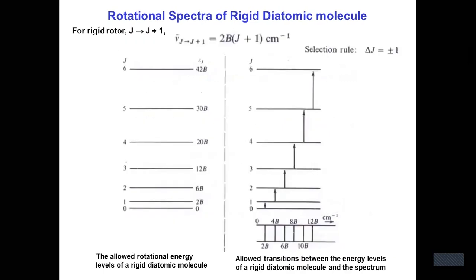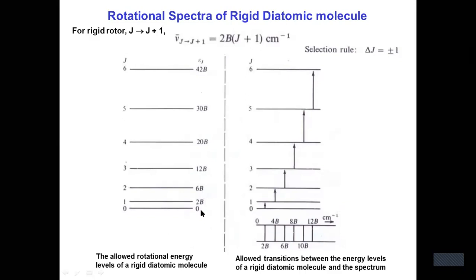Here the rotational spectra of a rigid diatomic molecule start from J equals 0, 1, 2, 3, etc. So there are so many levels. J means rotational level. First, putting J equal to 0 in the above equation, B into J into J plus 1 is B into 0 into 1, that is 0, overall 0. So the first level, the 0 level, has energy 0. For the second level, putting J equal to 1, that is 2B. Putting 2, that is 6B. Putting 3, that is 12B, then 20B, etc.